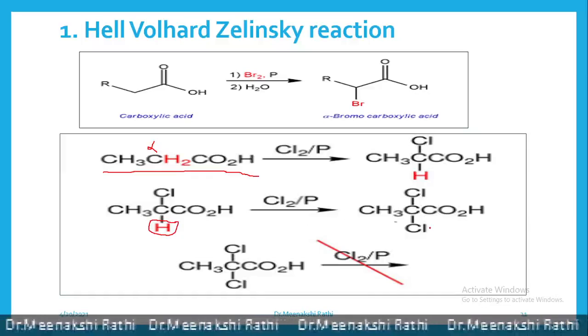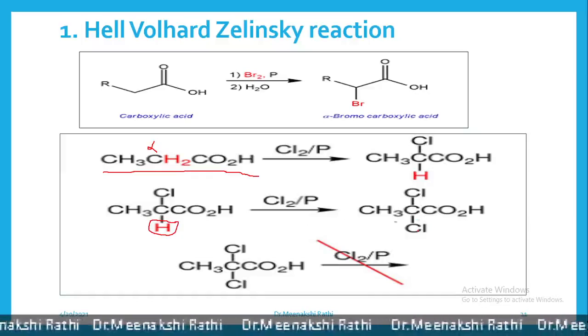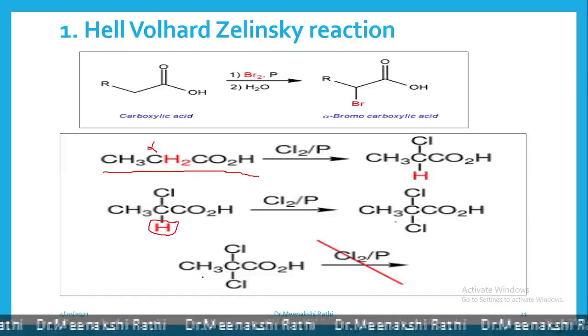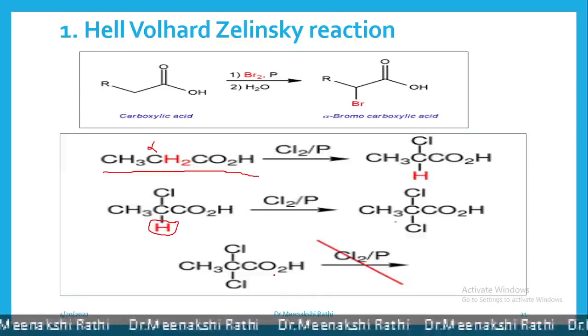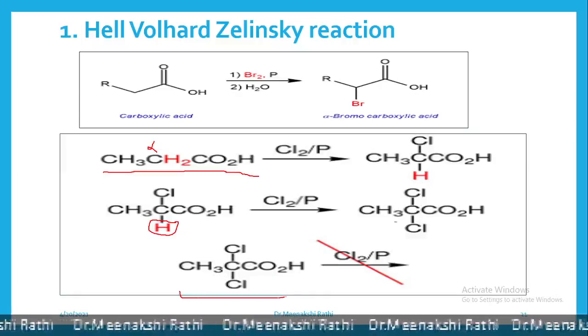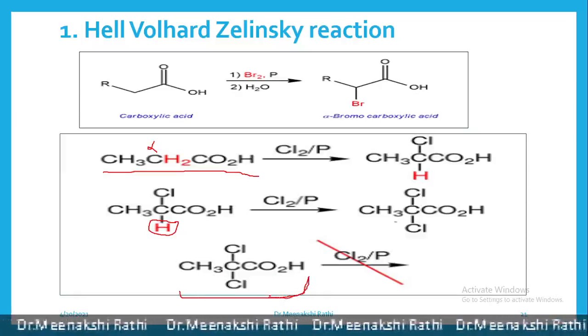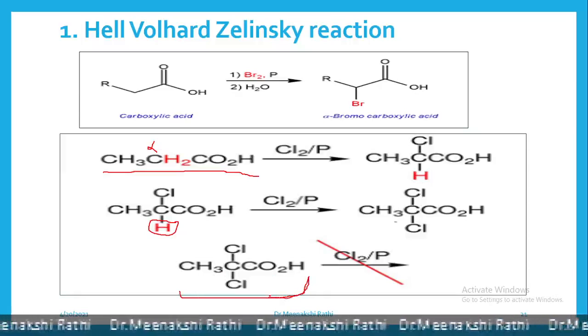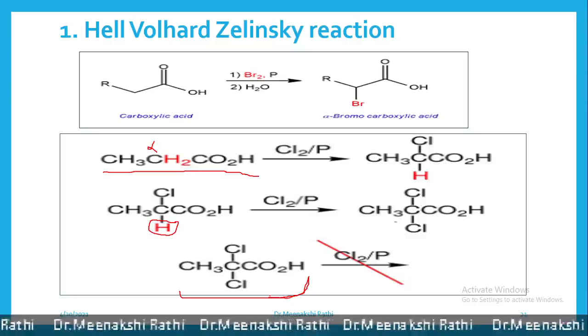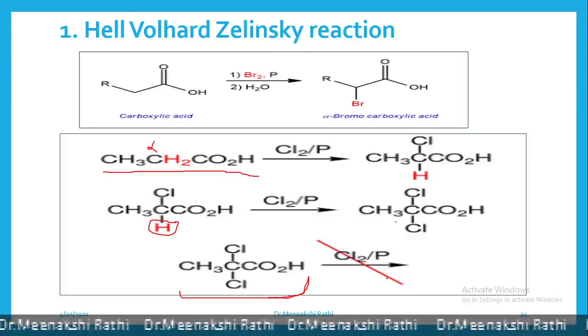and we get 2,2-dichloropropanoic acid. Once this 2,2-dichloropropanoic acid is formed, all alpha hydrogen atoms are exhausted. It cannot undergo further HVZ reaction.